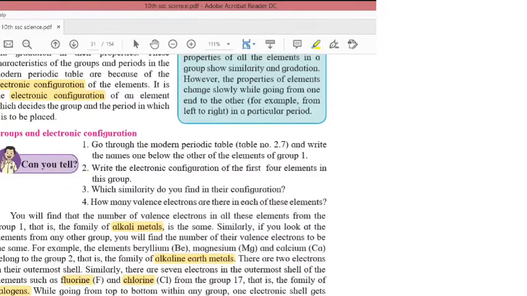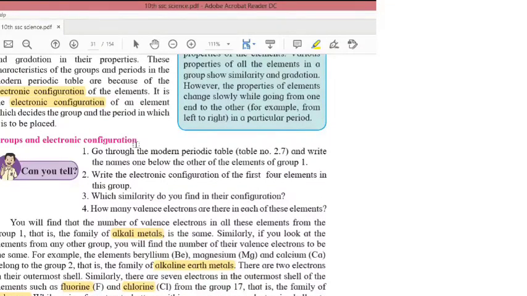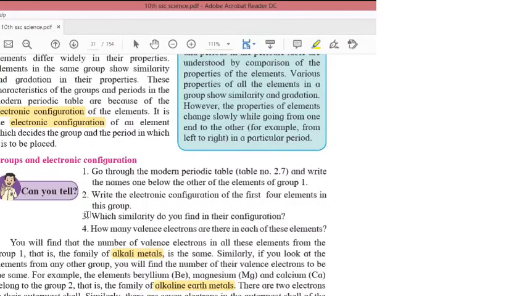Okay, so today's homework is here. You have to solve these first 4 questions.